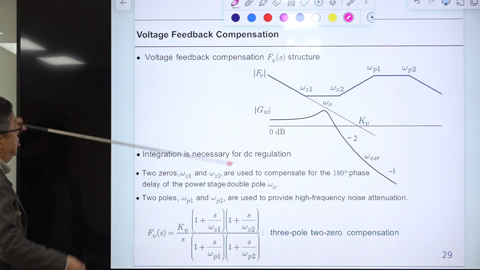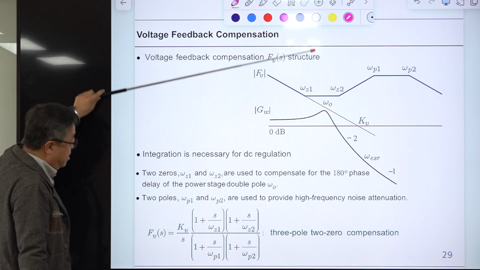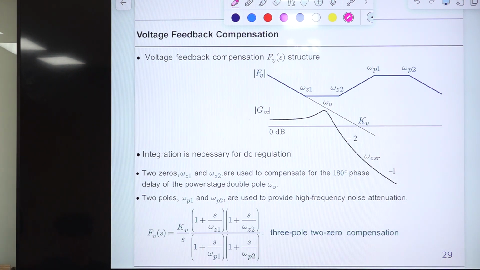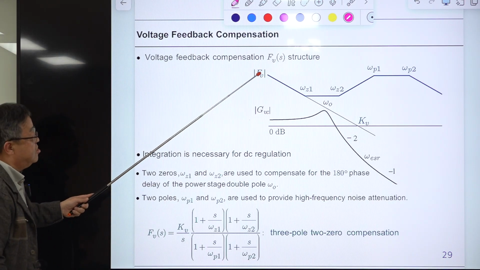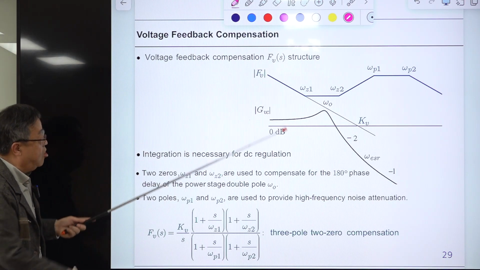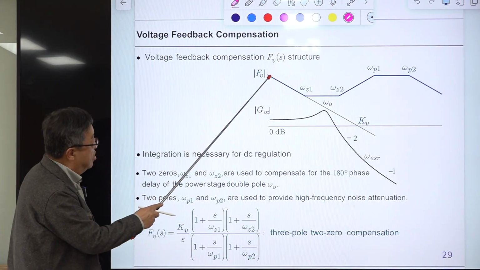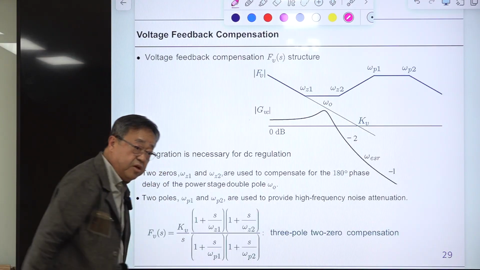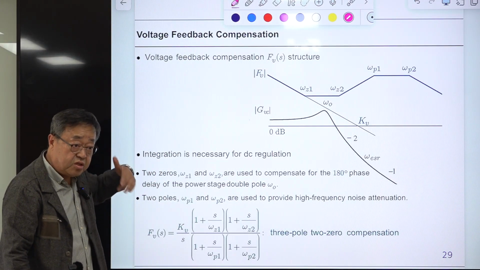The voltage feedback compensation structure is identified here, but for that you should know the problem of the previous integrator. So initially this is necessary. This is the desired voltage feedback compensation structure. The final result of this structure is something like this, very, very complicated at first glance.